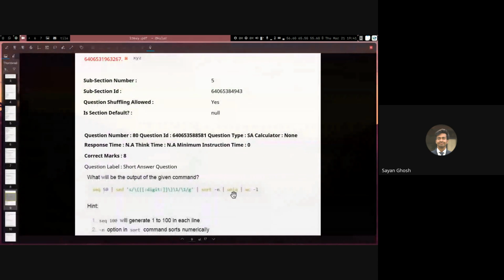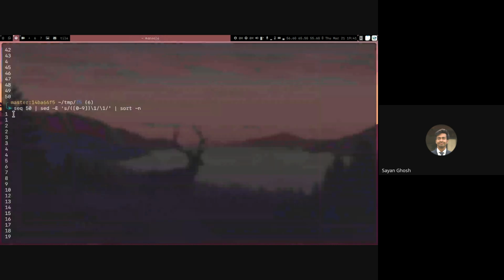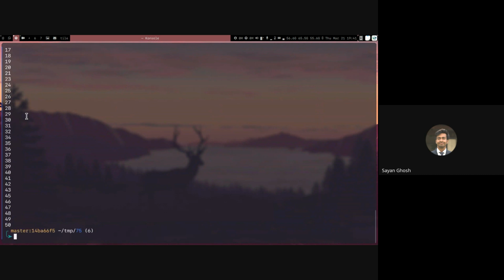So then we have unique here. So unique obviously removes all the duplicates which are adjacent to each other. So that's why if we want to remove global duplicates, we first sort it and then we do unique. So sorting always puts all the duplicates adjacent to each other. So after this, if I do unique, then obviously only the 4 numbers which were the effect of the substitution, which were duplicate, they were removed, and everything else remains as it is because each other number is unique.